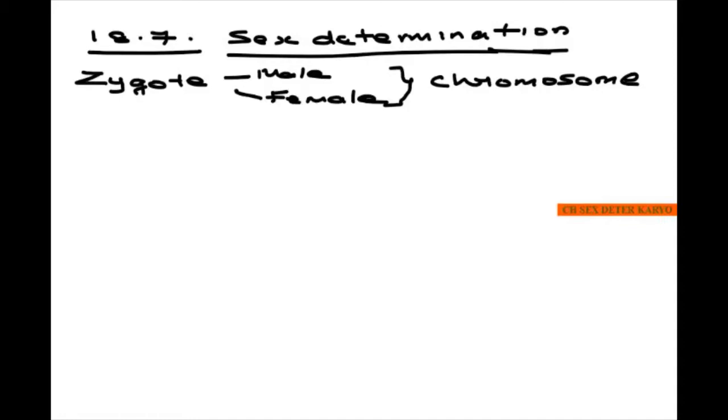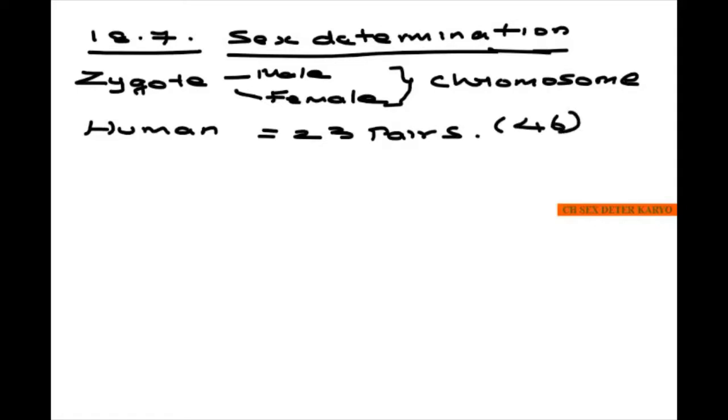Example, we can take human beings. So we know that humans have 23 pairs of chromosomes, that is 46 chromosomes.